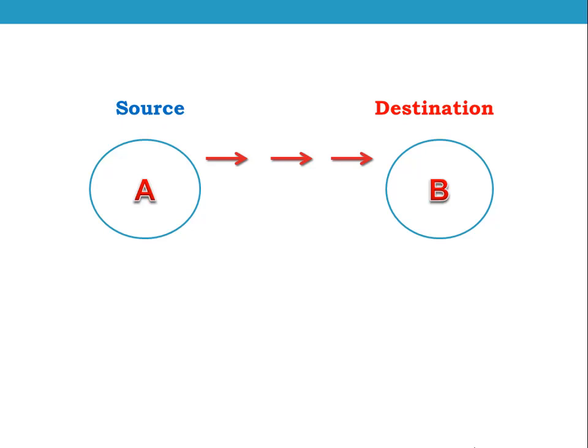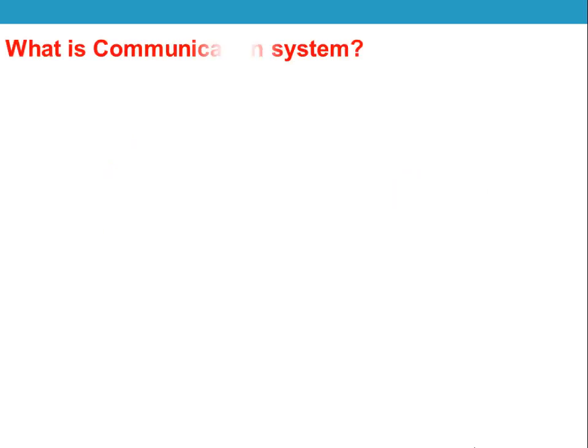Similarly, if user B sends data to user A, then user B becomes the source and user A becomes the destination. So here we can clearly observe that users A and B can both become source and destination depending on the mode of transmission.